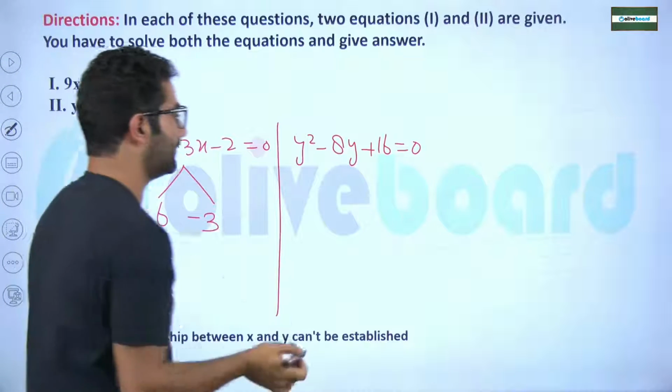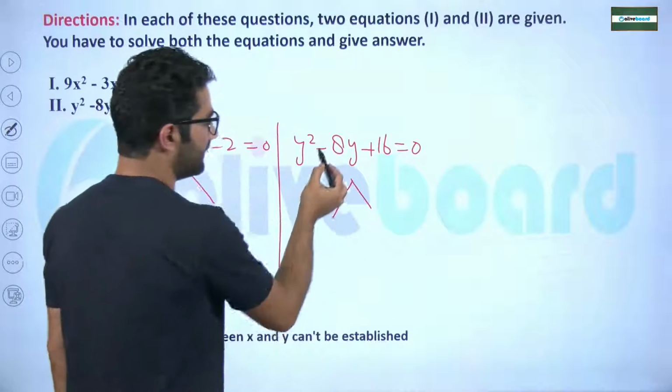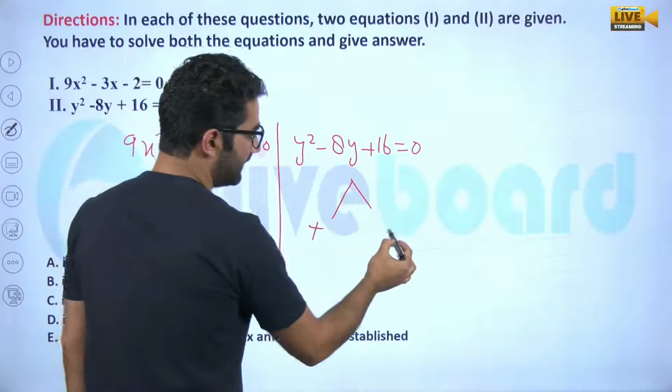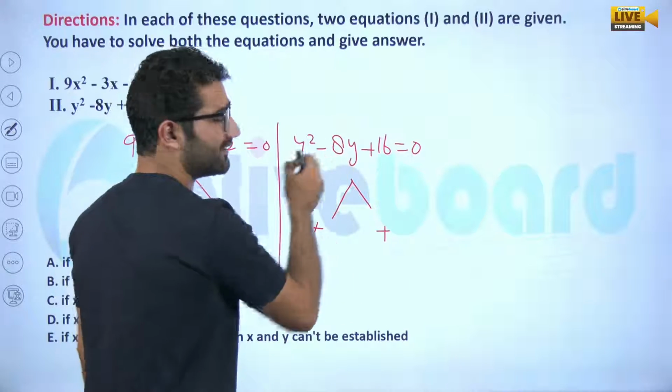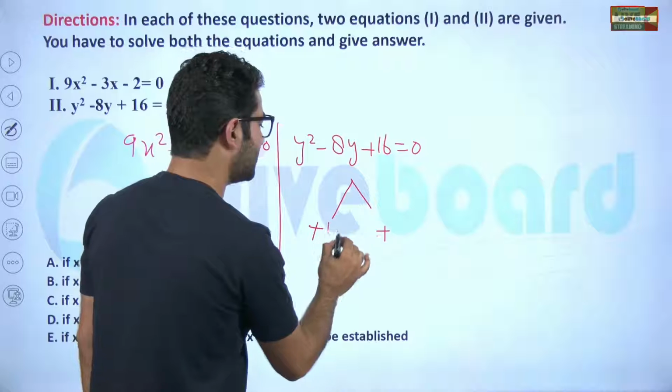Yes, later I will decide. Okay. Now, how much is it, sir? It is negative, definitely it will be positive. And this is also positive. Their sum is 4, their multiplication is 16. Sir, 4 and 4.